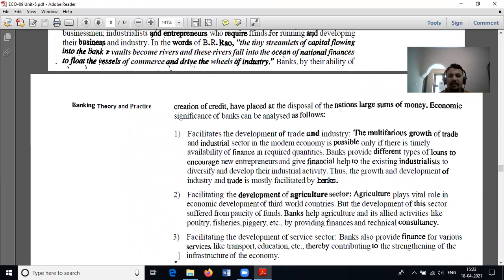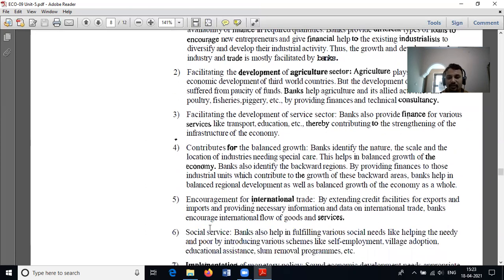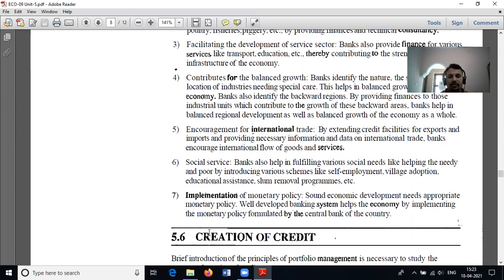Moreover, banks facilitate the development of the agriculture sector also, because a lot of agriculture loans are there at a very cheap rate of interest. Banks facilitate the development of the service sector. They contribute to the balanced growth of the country, and encourage international trade through supplying funds for exporters and importers. They also provide some social services as part of their CSR responsibilities.